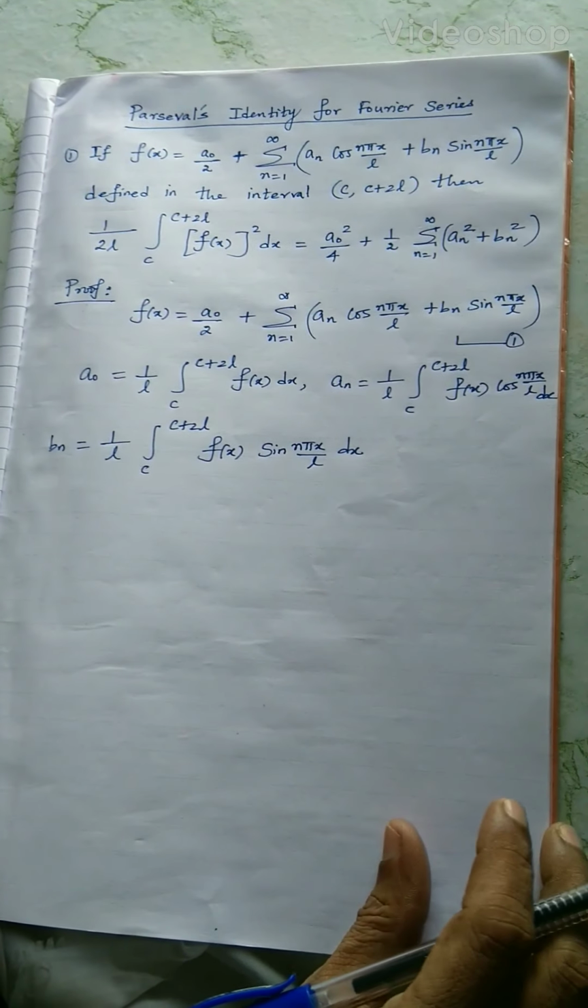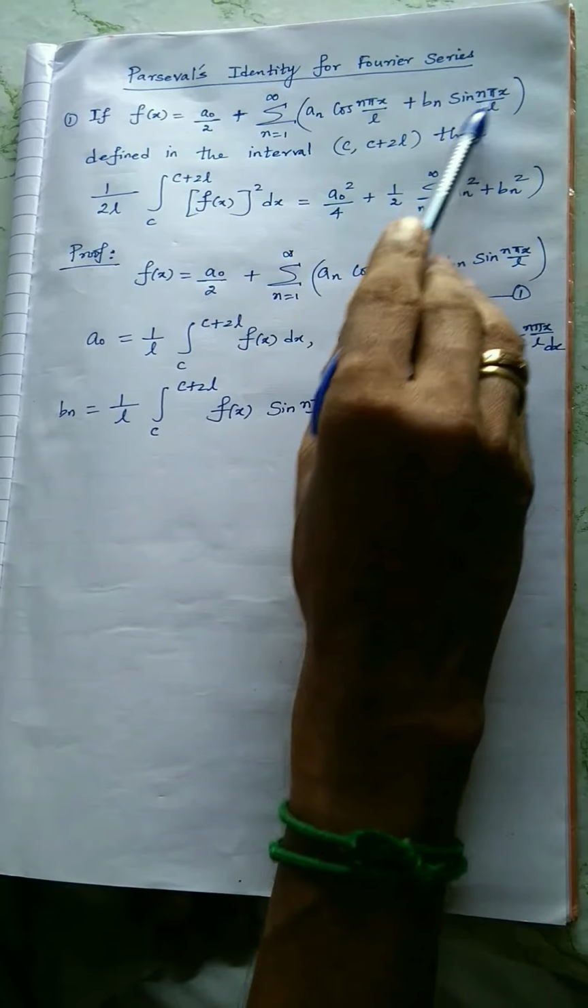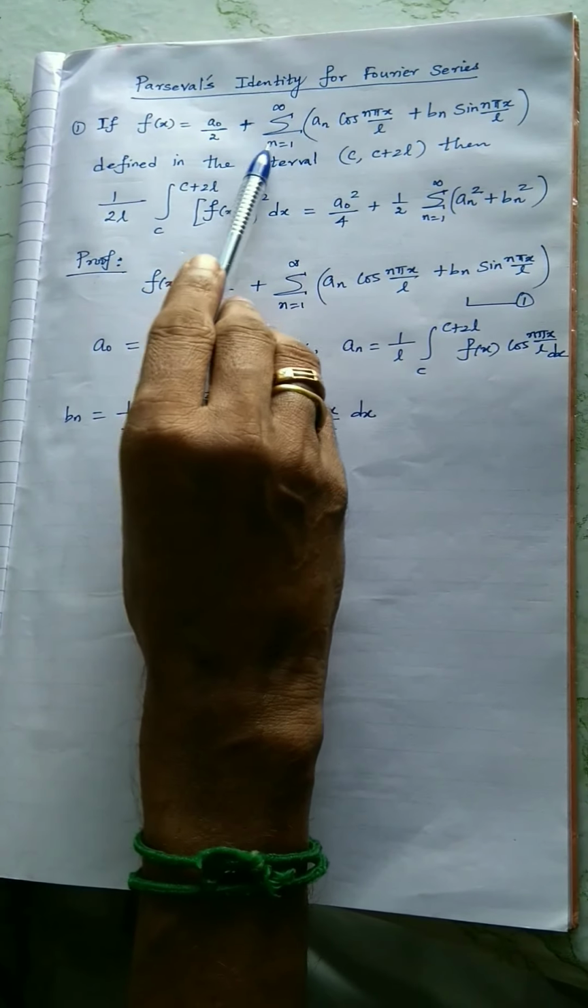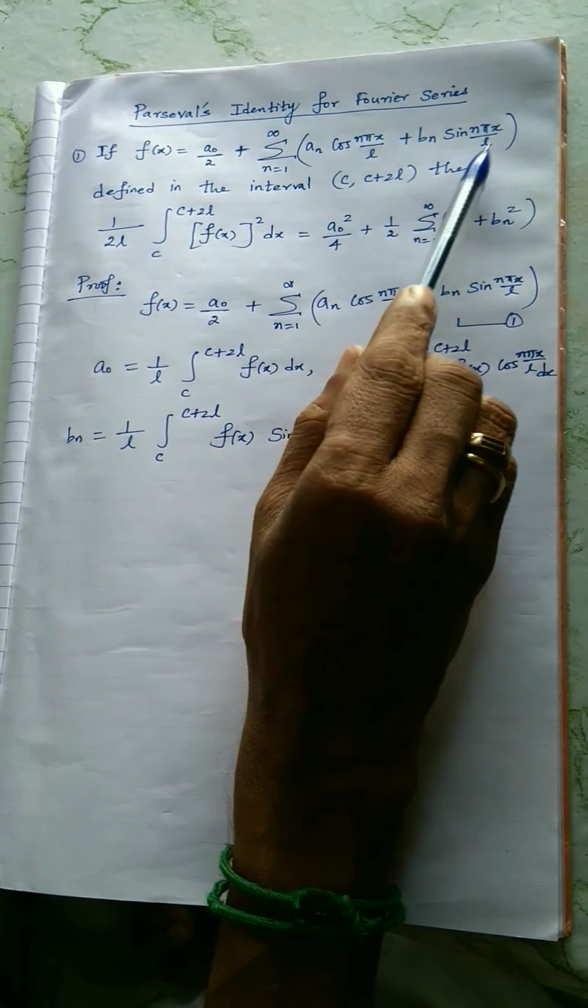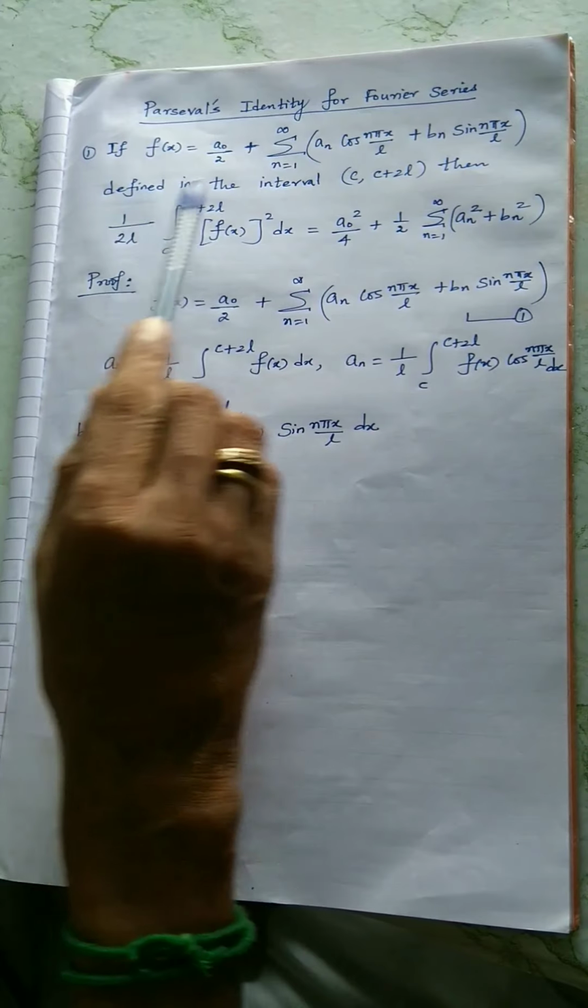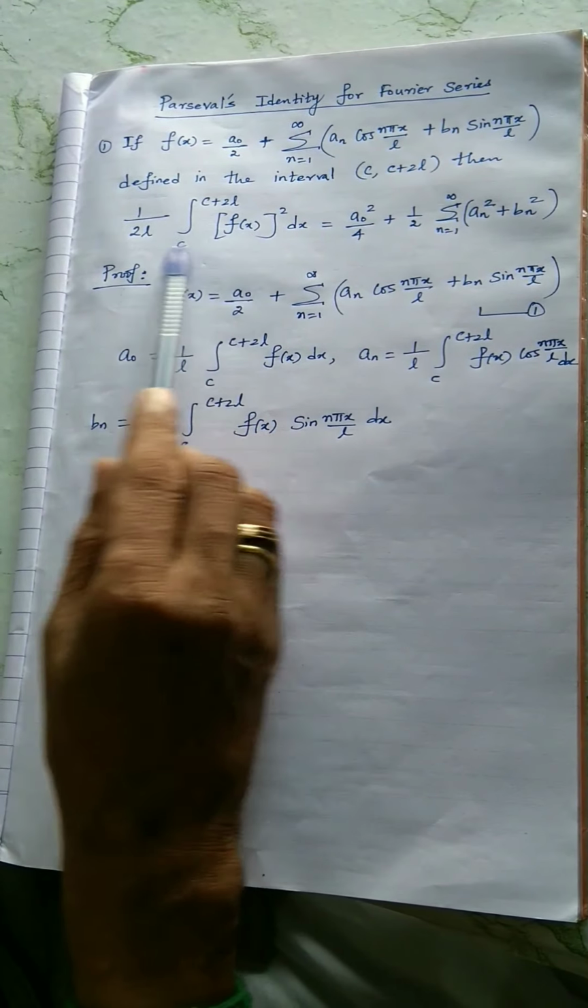Now I am going to explain the first basic and more general Parseval's identity for Fourier series. So we know very well the Fourier series, the more general form. I am taking the change of interval: f of x equals a naught by 2 plus sigma n equal to 1 to infinity a n cos n pi x by l plus b n sin n pi x by l, defined in the interval c to c plus 2l. Then what is this value? This is what Parseval's identity is.